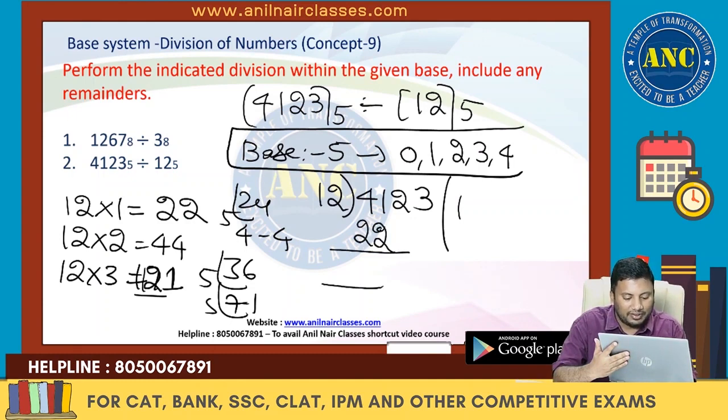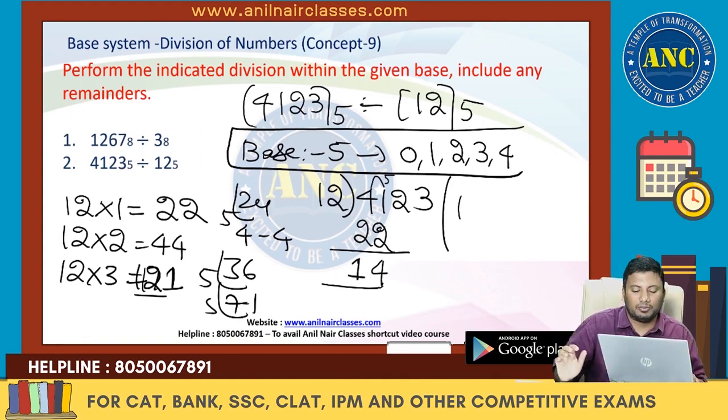Now I have to divide in base system 5. I did it in base system 12. There is a mistake which I did. So if I take carry 1, 5 plus 1 is 6. 6 minus 2 is 4. 1 carried, remaining is 3. So this is 1, 4. Are you all with me? I made a mistake here. I did it in base system 12. I hope the mistake is clear to you.